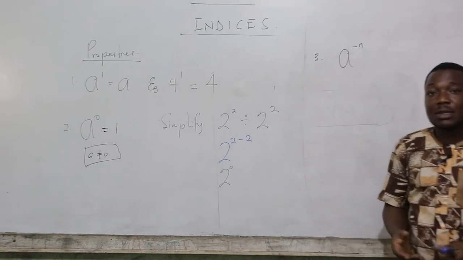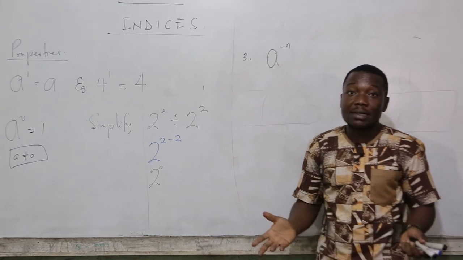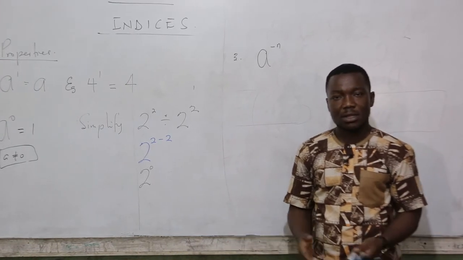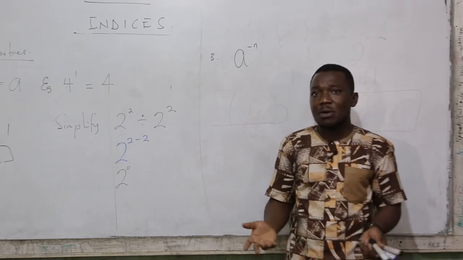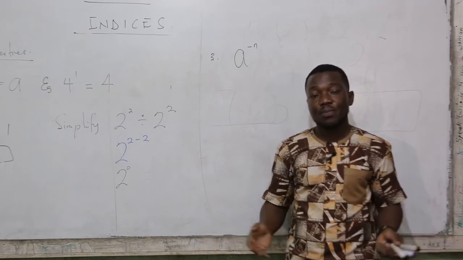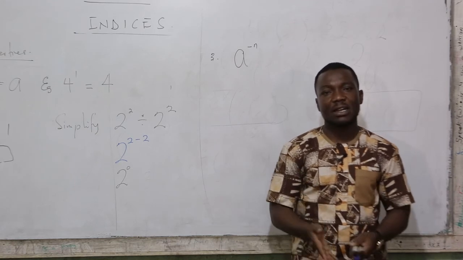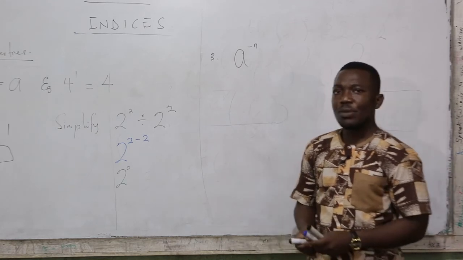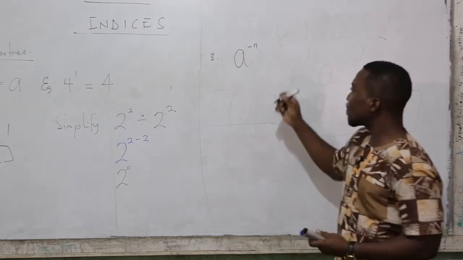Good. Looks like we are yet to experience new things. This time, the power is going to be negative. How do we explain that a number appears a negative number of times? Don't worry. Any number raised to a negative power is a fraction. It's a fraction with a numerator of 1.